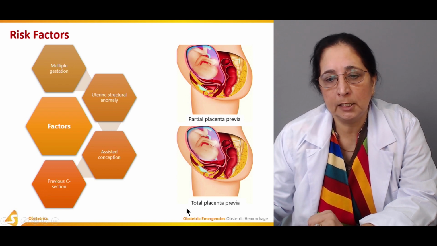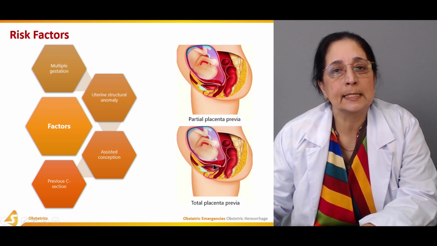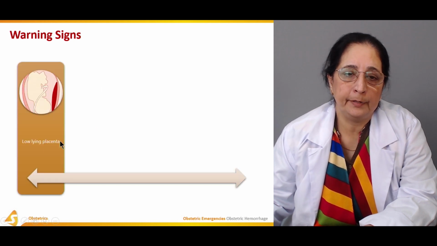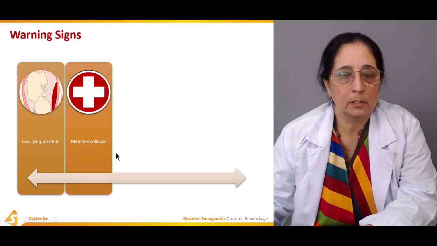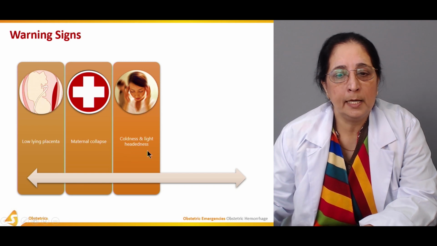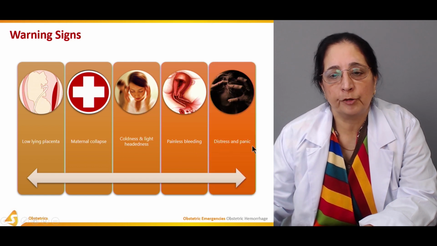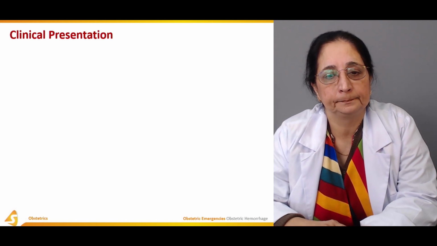Here in this you can see the total placenta previa. This is the low-lying placenta. It completely covers the cervix or the cervical opening here. This is total placenta previa. The warning signs of placenta previa: low-lying placenta, maternal collapse because of the hemorrhage, coldness and lightheadedness, painless bleeding, distress and panic. These are some warning signs of the placenta previa.